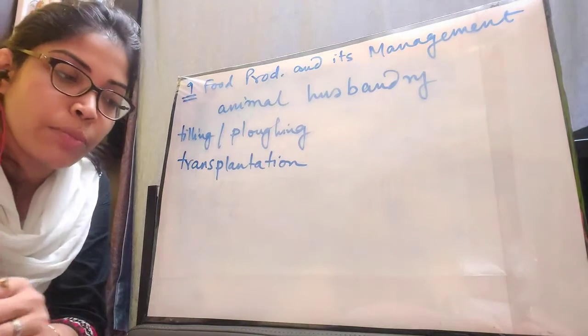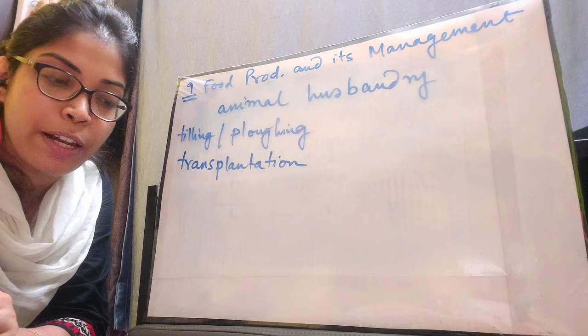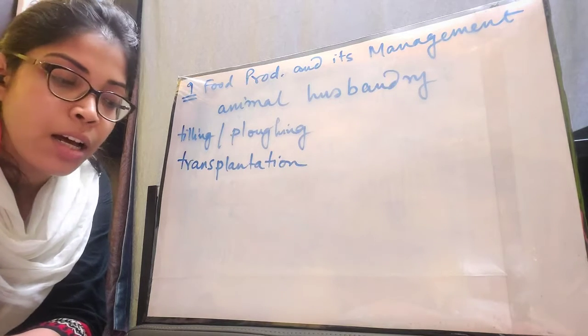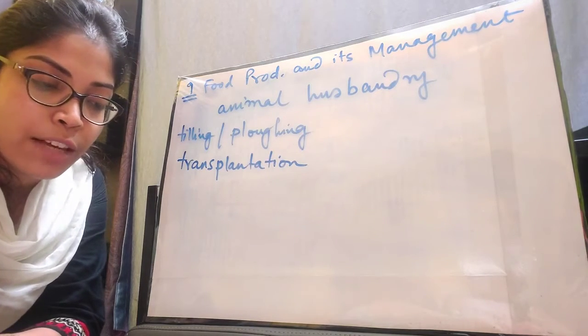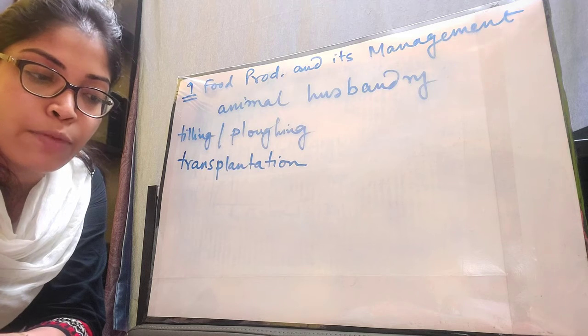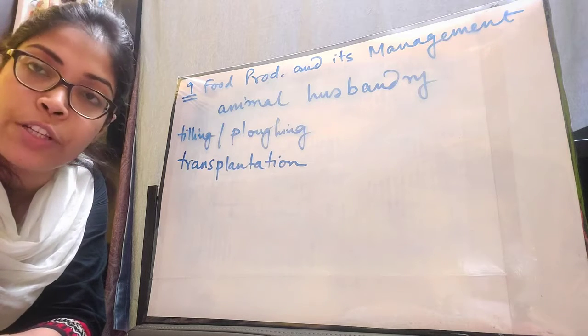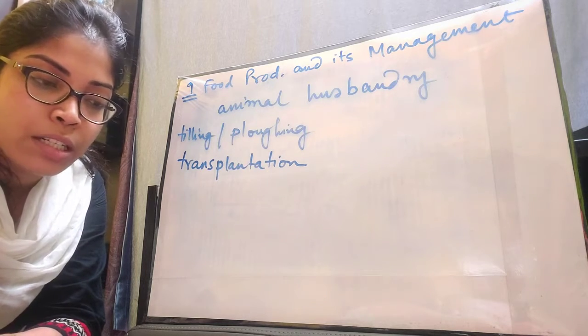This is the continuation part of the chapter Food Production and its Management. This is the third part, and in my previous two videos I have completed the different types of crops grown in India, page number 113. I hope it is clear to you all.